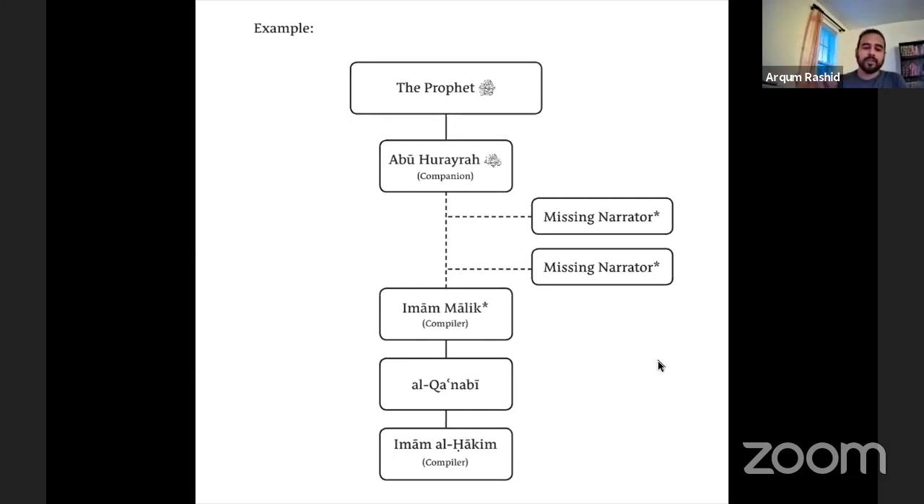So the issue is not with the narrator himself. The issue is with the chain. We know there's people missing in the chain. We can verify that there's two people missing together, simultaneously, back to back. Two people missing back to back is what? Is mu'dal. It's not mursal because we have the companion. That's not the issue. It's not something at the bottom of the chain because you have al-Qa'nabi, right? Narrating from Imam Malik. The issue is two people missing together. That is a mu'dal hadith. So this chain that we're looking at is an example of that.